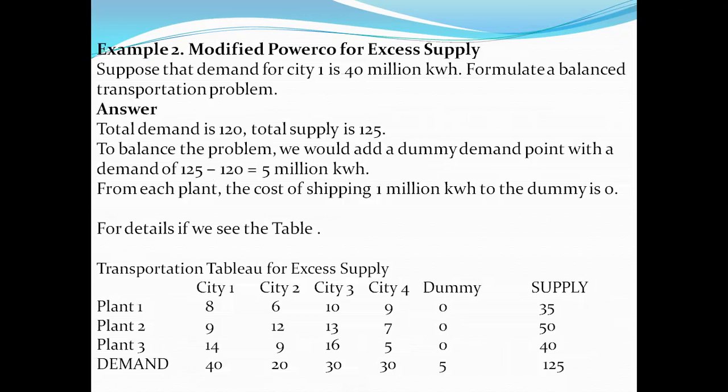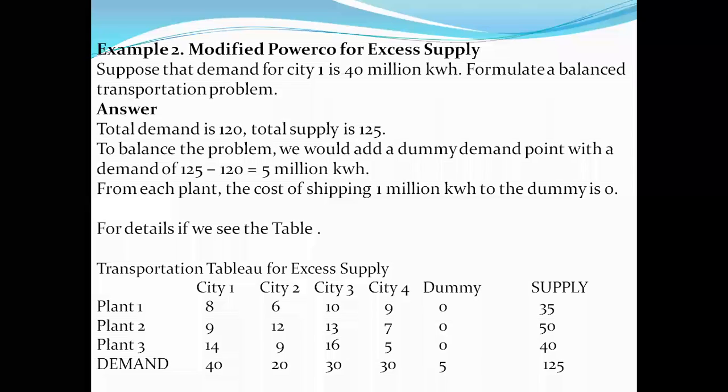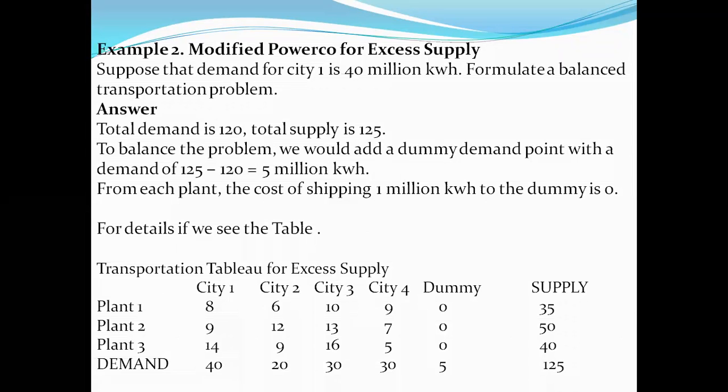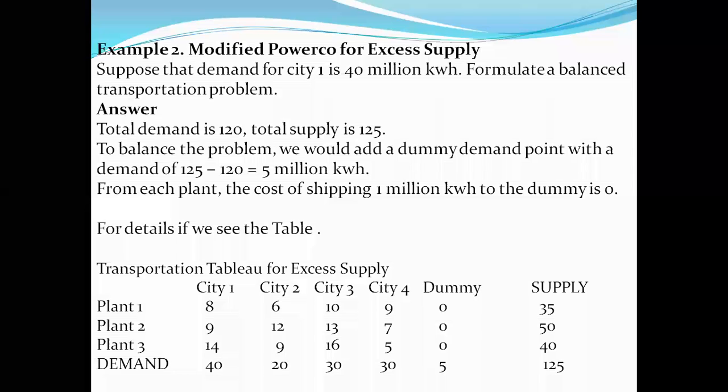So how will these modifications take place? For example, considering the same problem in the tabular column, and demand etc. will be the same, but there is a condition or constraint here, excess supply constraint. Suppose that the demand for city 1 is 40 million kilowatt per hour. Formulate a balanced transportation problem.